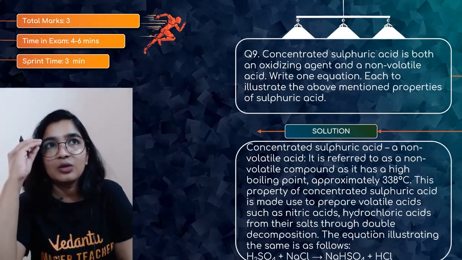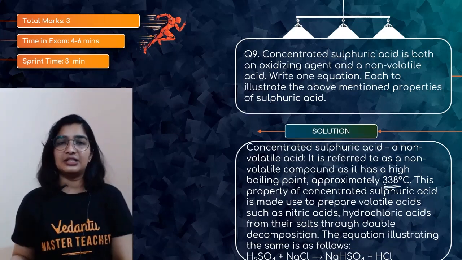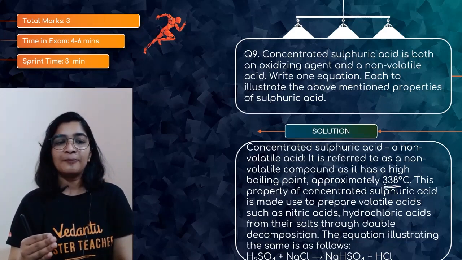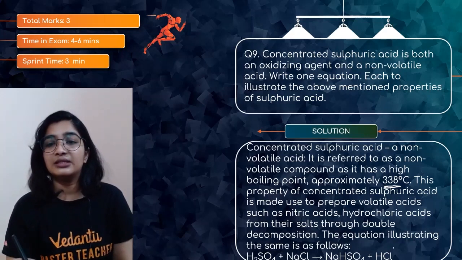Now coming to the non-volatile nature, its boiling point is, as I told you, 338 degrees Celsius. So that is the reason we are using H2SO4 in the laboratory preparation of nitric acid or HCl. See here,